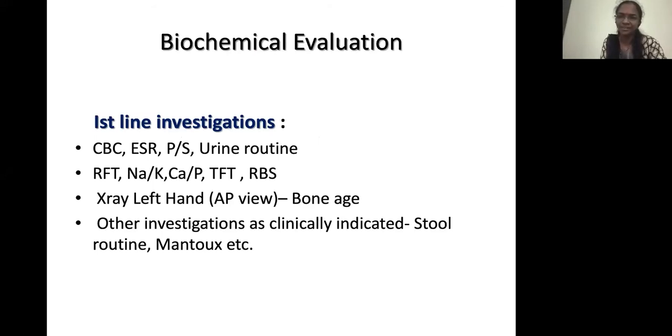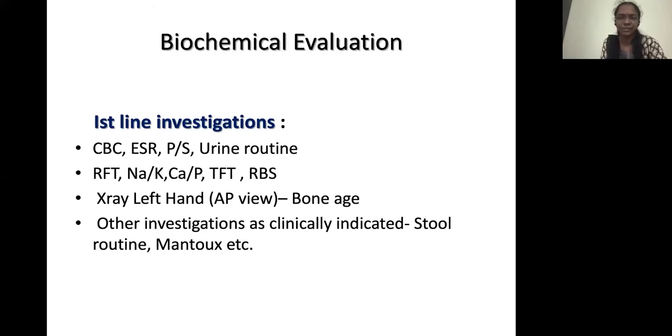Not all children with short stature, as already mentioned by Dr. Riyaz sir, require any investigation. Usually, 50 to 60% of them will have physiological causes of short stature, like familial short stature or constitutional delay. Among the rest, 30 to 40% will have other causes like chronic systemic illnesses or malnutrition. Growth hormone deficiency causes short stature in less than 5% of the children who are referred to us.